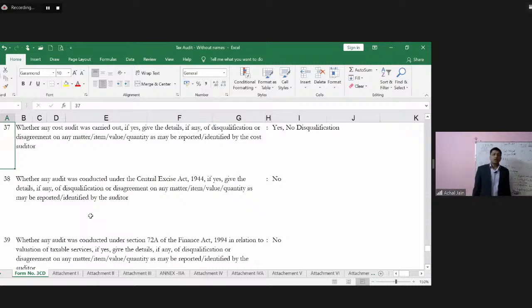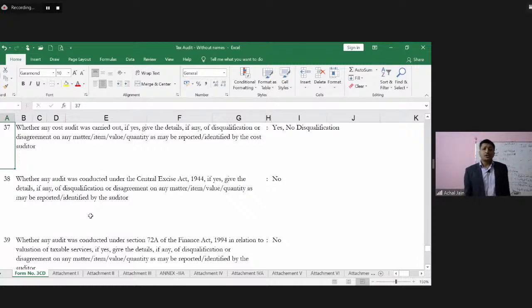Hi. So we'll now continue with our discussion on this remaining part of the Form 3CD. So the next clause is around cost audit, then certain other audits which become applicable to certain companies on the basis of the requirements of those particular separate sections. So these are not really the sections of the Income Tax Act. These are the separate requirements. But in respect of these audits, if those are required to be conducted, then the particulars of such audit are required to be furnished. So let's understand them one by one.